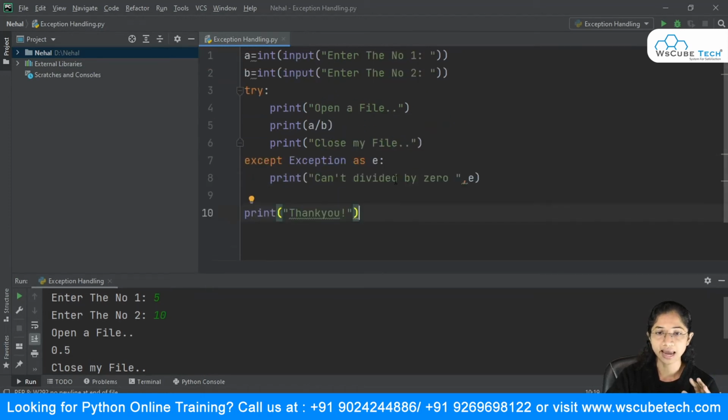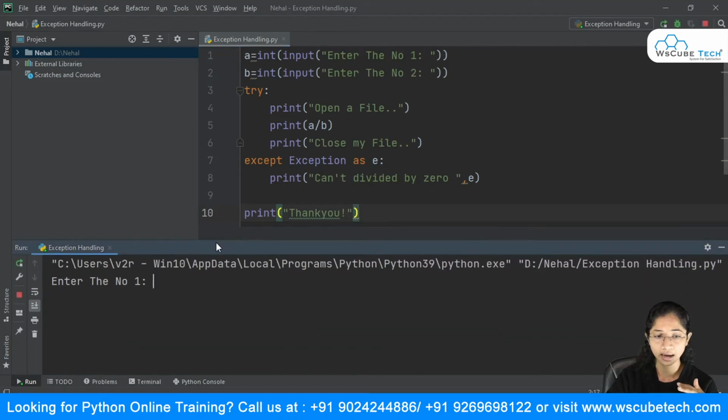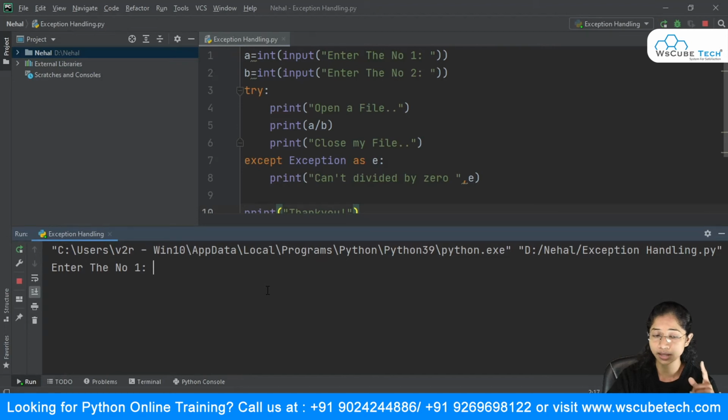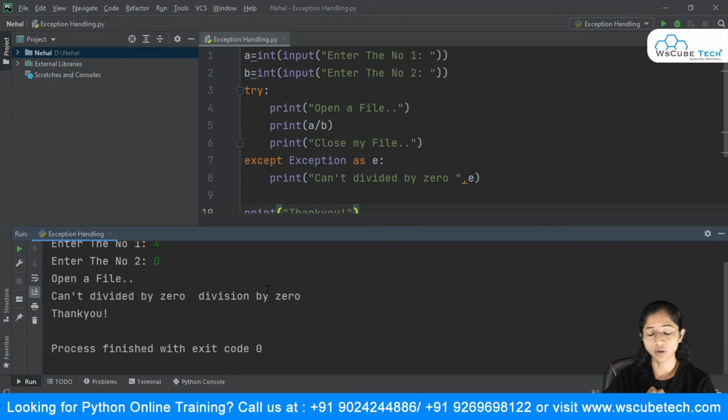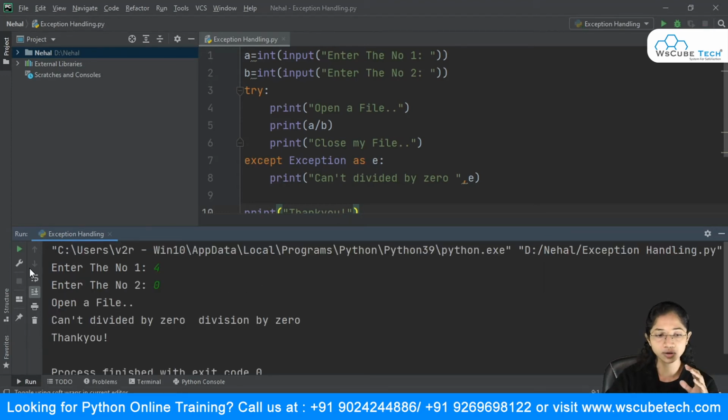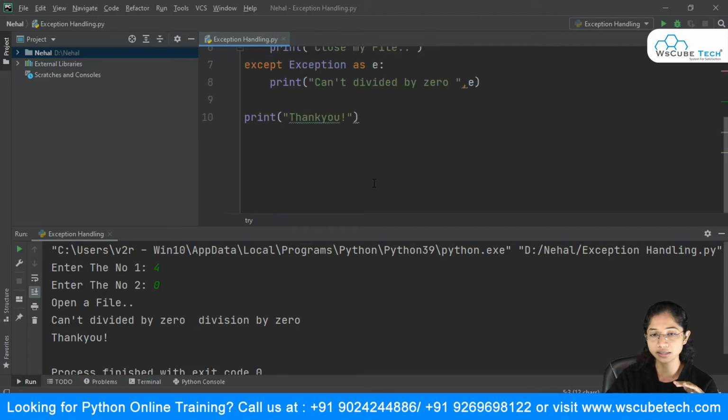Now say that in our scenario we got an exception. I'm going to run my code again, and this time I'm going to give that error, that is 0, it can't divide by 0. I give the first number, and the second number I give as 0, and now you can observe that it is accepting our first number, it is accepting our second number, all good. It even says open a file, fine. It came to the statement print a divided by b, and as soon as it saw this, it jumped out of the try block and executed the except block, that can't divide by 0, division by 0, and it printed thank you.